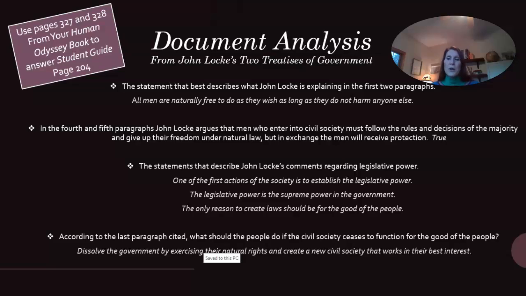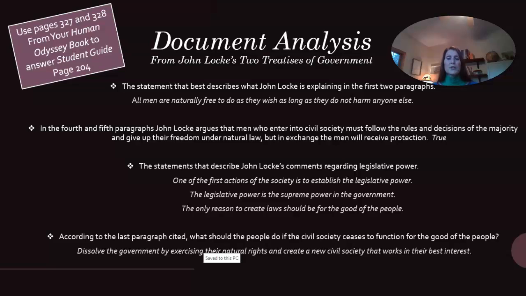And then in the fourth and fifth paragraphs, John Locke argues that men who enter into civil society must follow the rules and decisions of the majority and give up their freedom under natural law, but in exchange, the men will receive protection. And so that is true. That's what he argues, which is interesting because that kind of goes along with what we're going through in today's day and age as well.